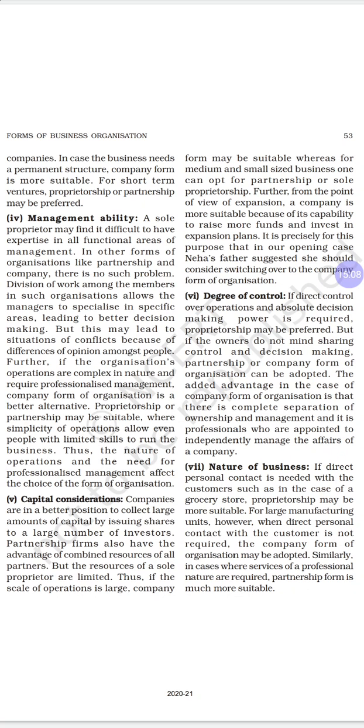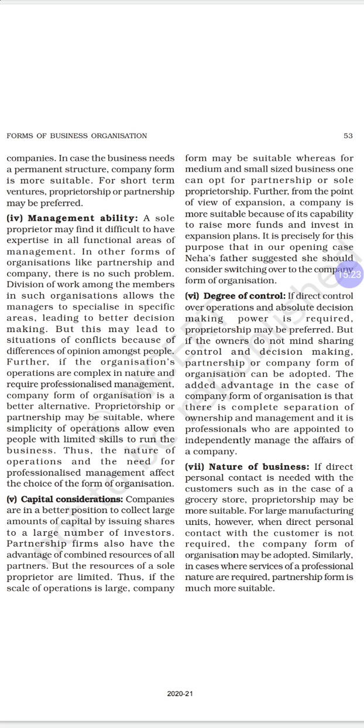So continuity is very low in a sole proprietorship and partnership compared to the other forms of business.